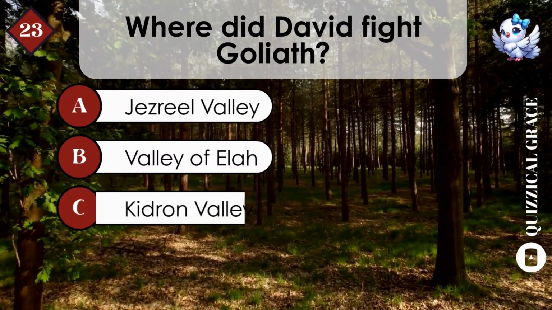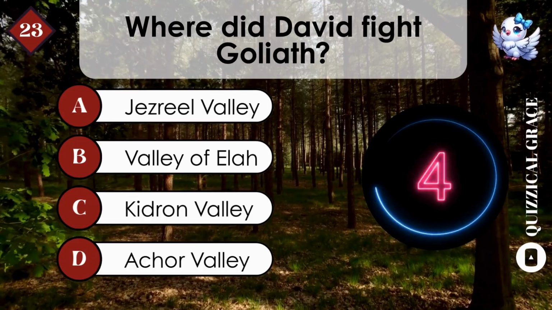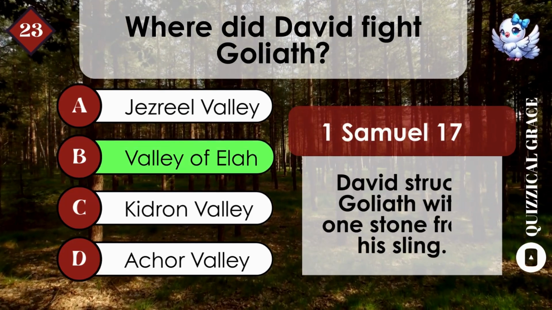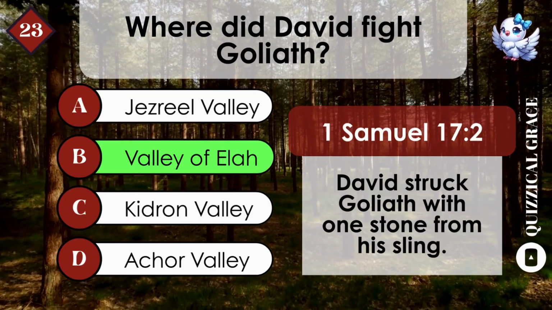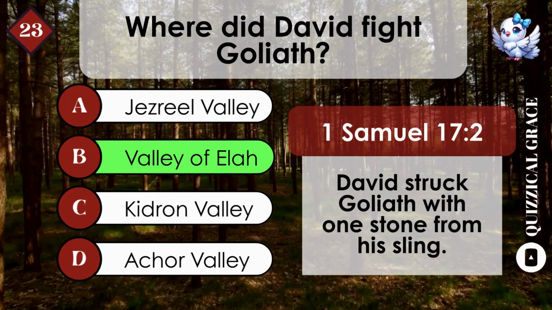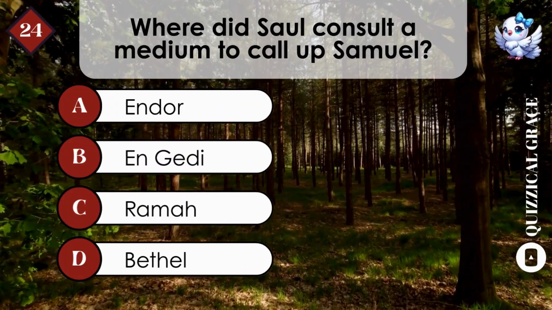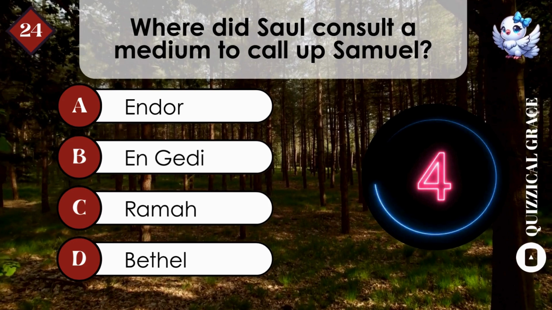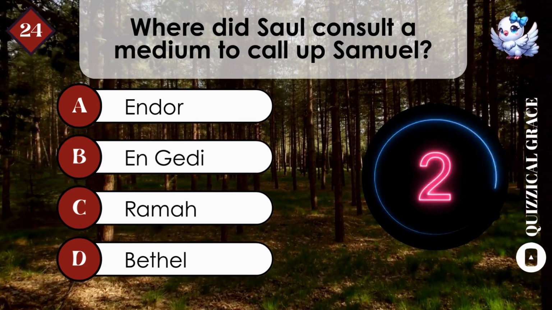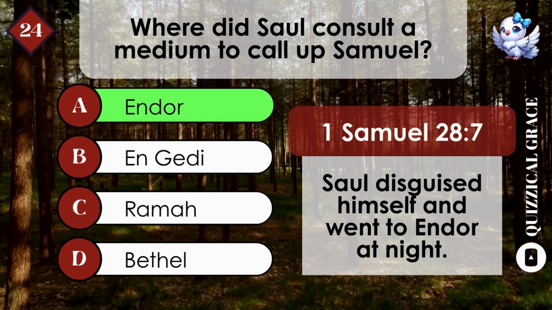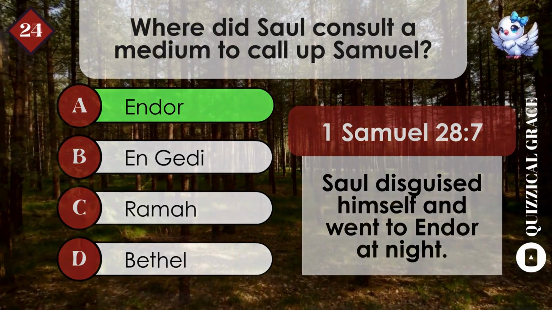Where did David fight Goliath? B. Valley of Elah. David struck Goliath with one stone from his sling. Where did Saul consult a medium to call up Samuel? A. Endor. Saul disguised himself and went to Endor at night.